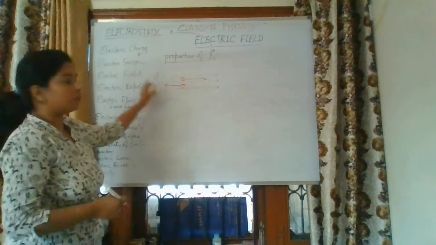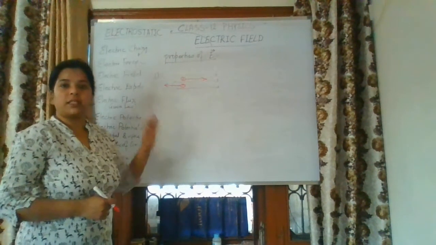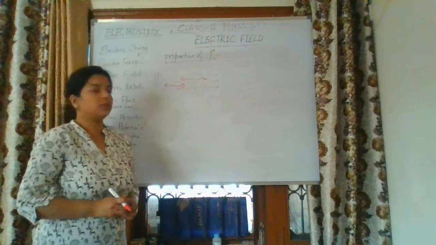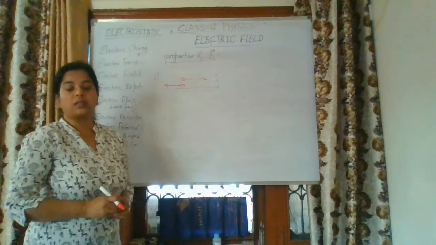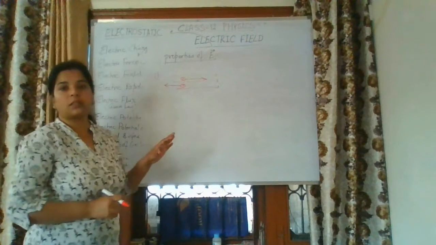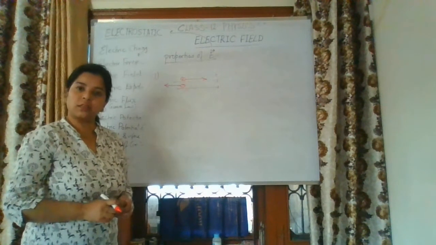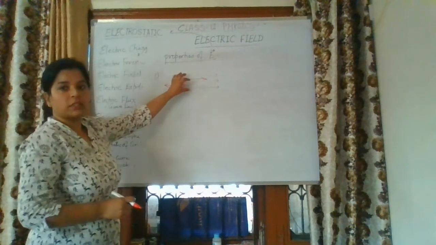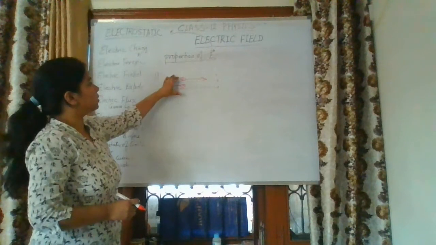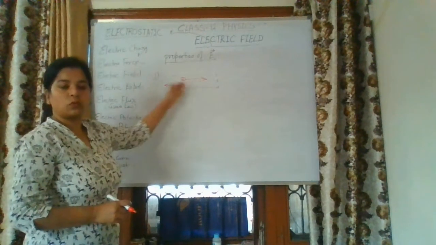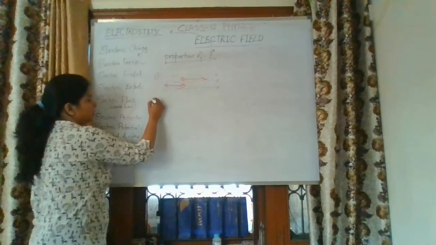So this is the first property of electric field: it is a vector quantity having a sign, and if we place any test charge or small charge within an electric field, the positive moves in the direction of the field and the negative moves opposite to it.